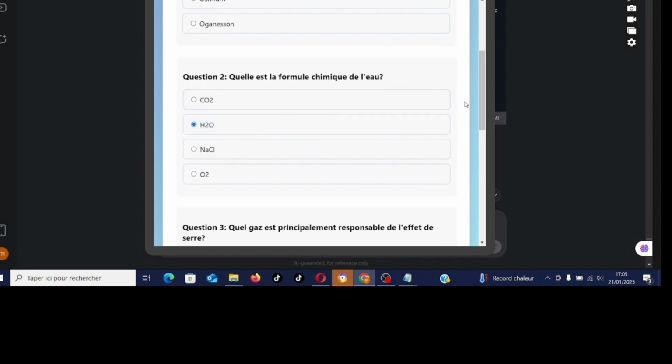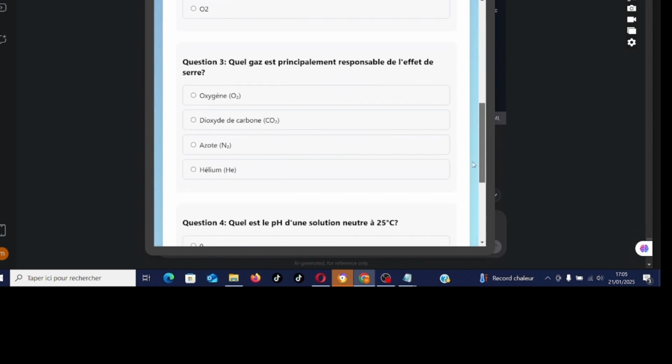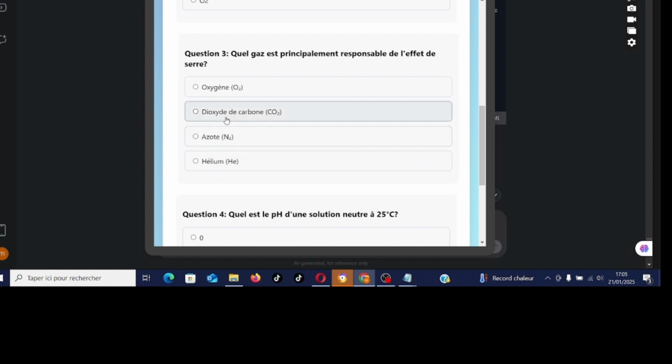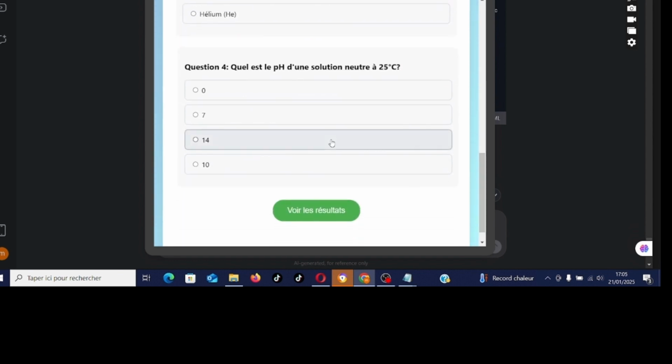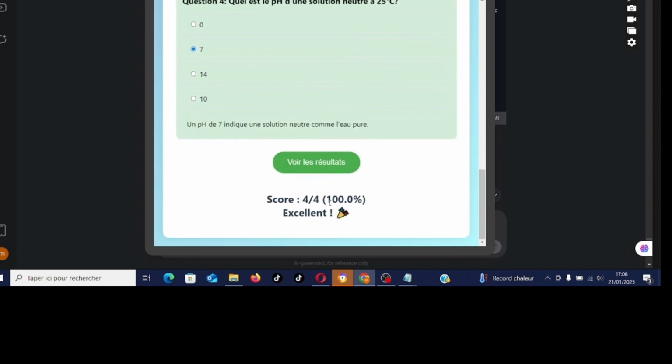What is the chemical formula for water? It's H2O. Question 3. What is the gas primarily responsible for the greenhouse effect? It's carbon dioxide. Question 4. What is the pH of a neutral solution at 25? Okay, it's 7. See the results.